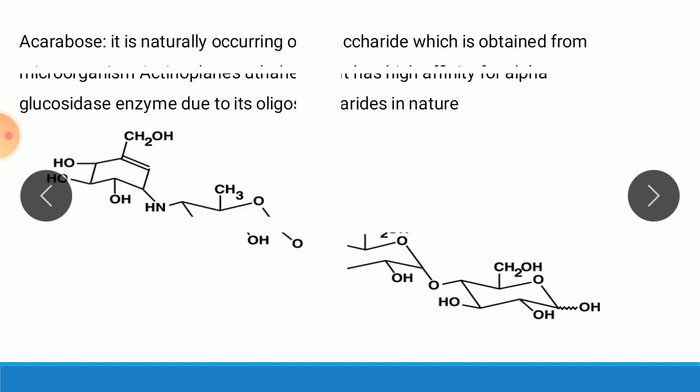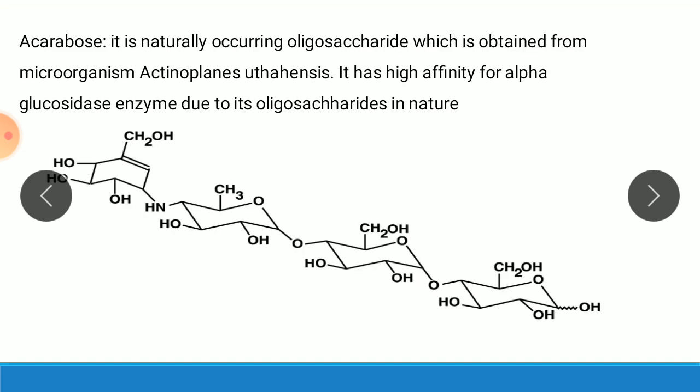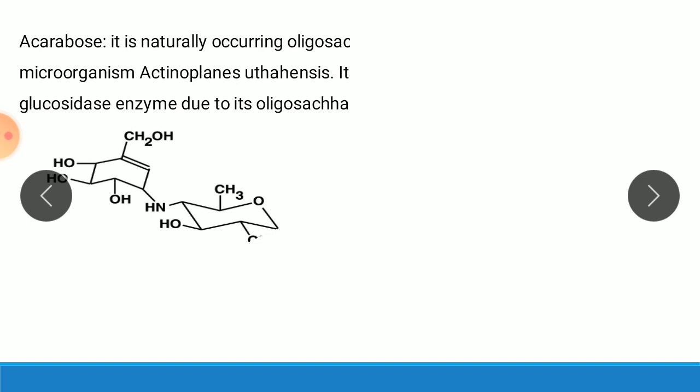Then the second drug of this category, Acarbose. It is a naturally occurring oligosaccharide obtained from the microorganism Actinoplanes utahensis. It has high affinity for the alpha glucosidase enzyme due to its oligosaccharide nature. So the structure of this drug is similar to oligosaccharides. These drugs also inhibit the alpha glucosidase enzyme, thereby preventing the formation of glucose.